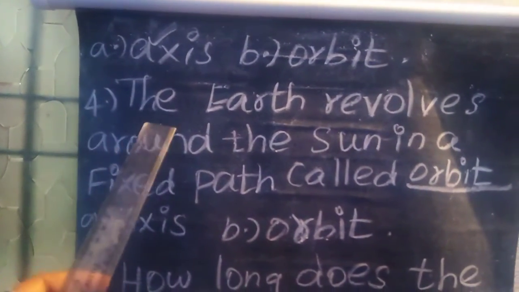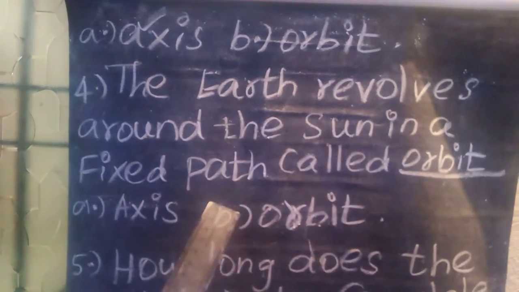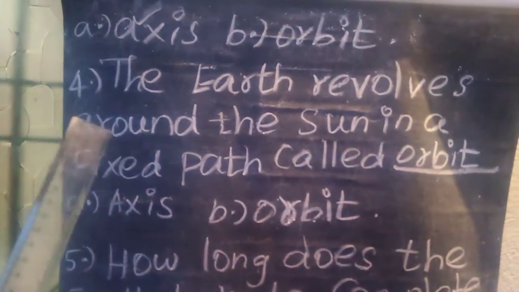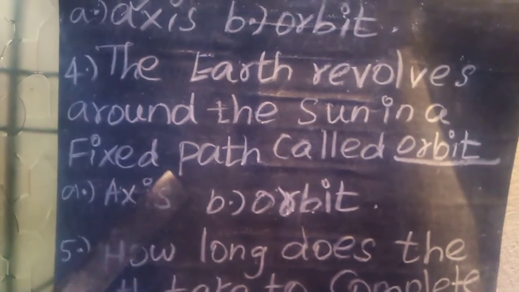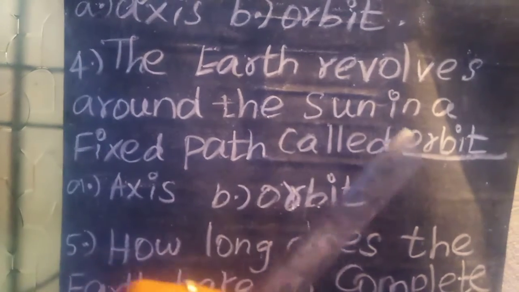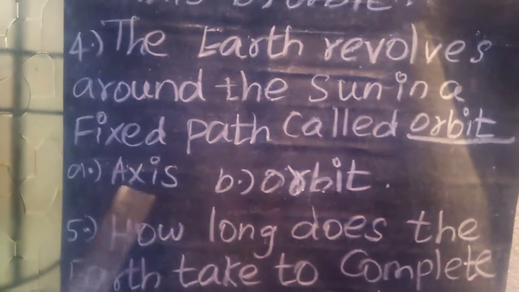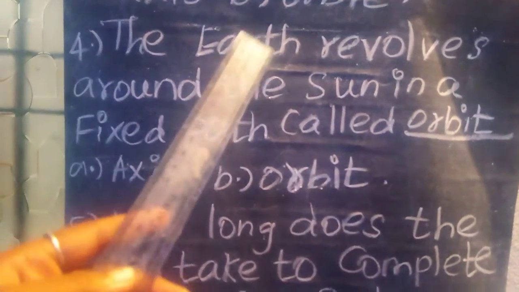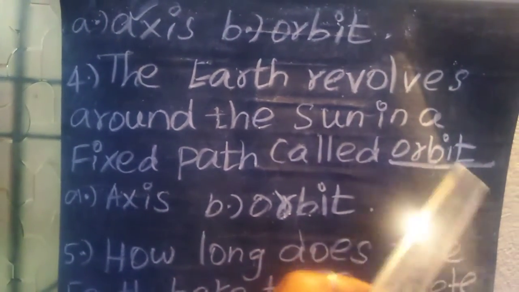And the fourth one, the earth revolves around the sun in a fixed path is called a dash. So the earth revolves around the sun, isn't it? So that path is called a dash. Option A, axis. Option B, orbit. So the answer is orbit. Orbit spelling is O-R-B-I-T, orbit.